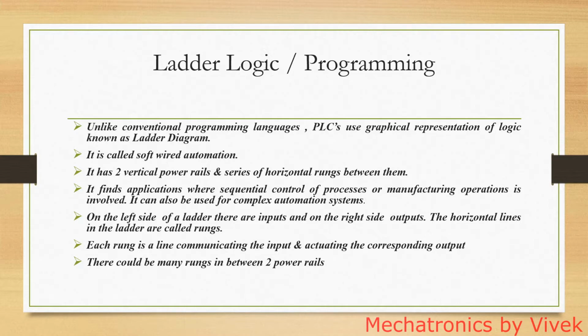On the left side, generally you have inputs in a PLC ladder diagram, and on the right side you have outputs. There could be more than one input and more than one output in each rung. So each rung is communicating some inputs and some outputs. So this is how the PLCs work. Now let's go to the next slide.